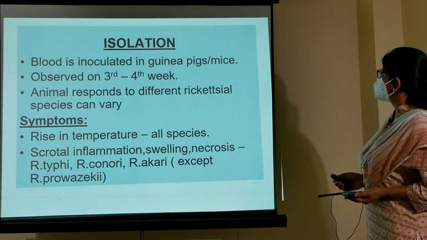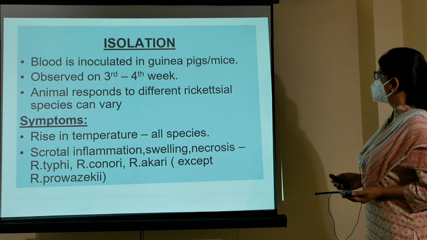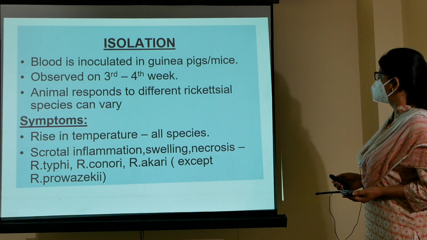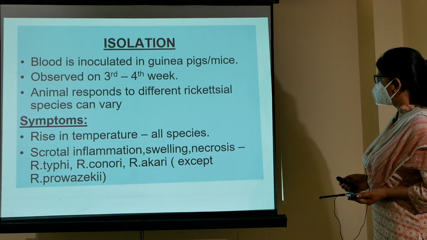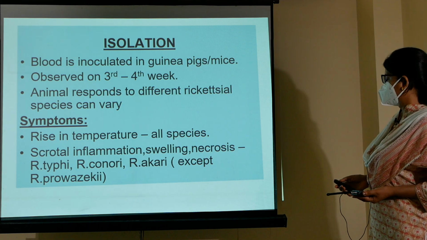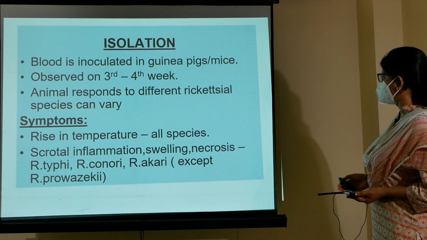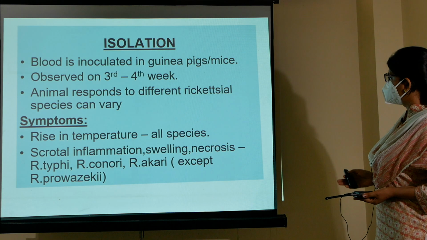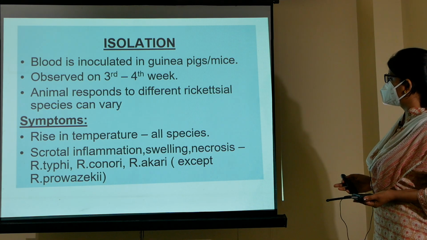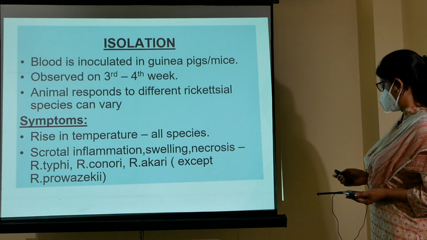Then the animal's response to different Rickettsia species can vary. Symptoms: there can be a rise in temperature, which occurs in all species. There can be scrotal inflammation, swelling or necrosis. It can occur in Rickettsia typhi, Rickettsia akari, and Rickettsia conorii. These symptoms occur in Rickettsia typhi, conorii, and akari, except Rickettsia prowazekii.